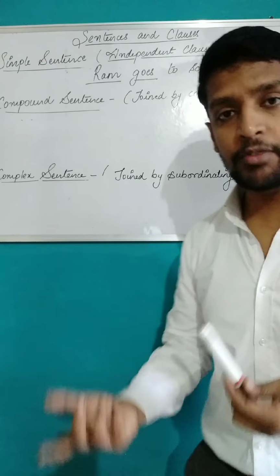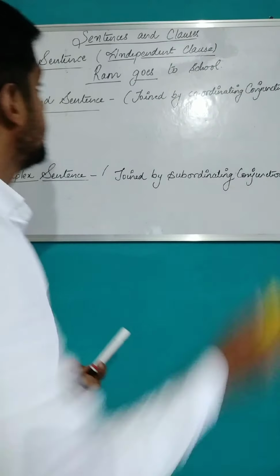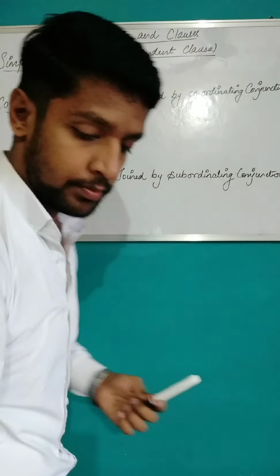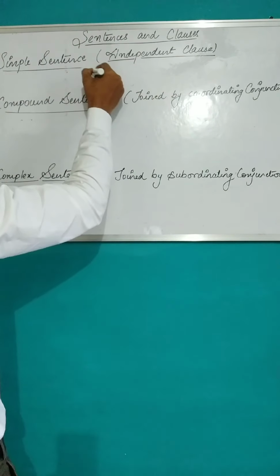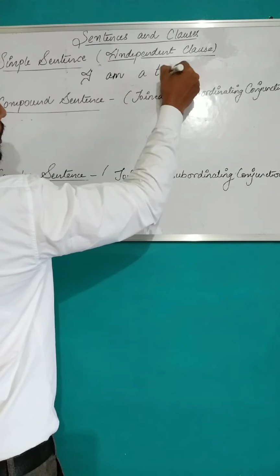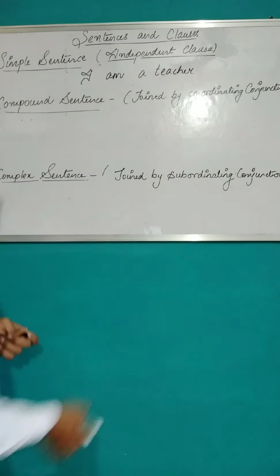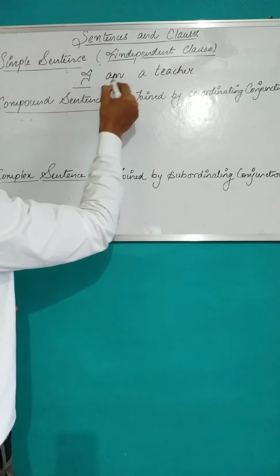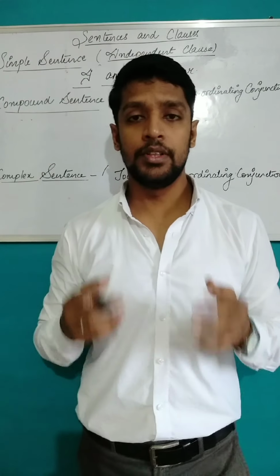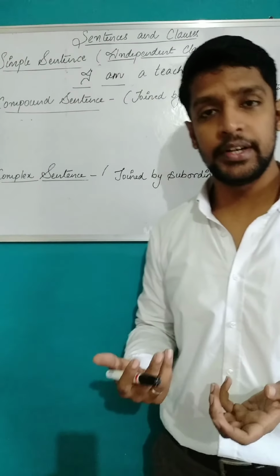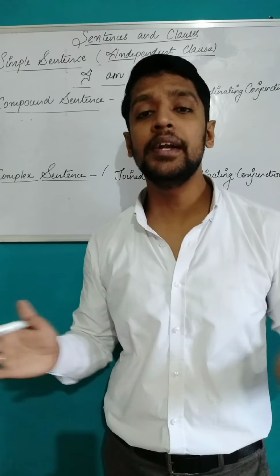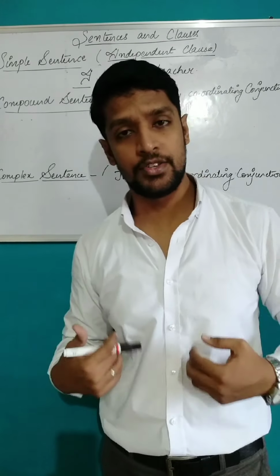Let's take another example for the same part. I am a teacher. Okay, so the subject is here, the verb is here, and the sentence is complete in itself. This is an example of a simple sentence, or we call it an independent clause because it is not dependent on anything. It is complete in itself.